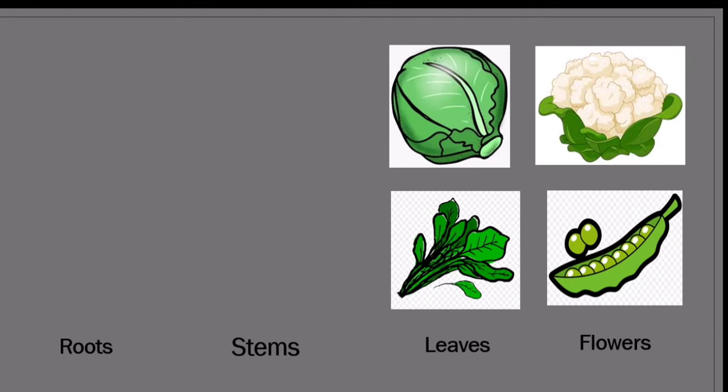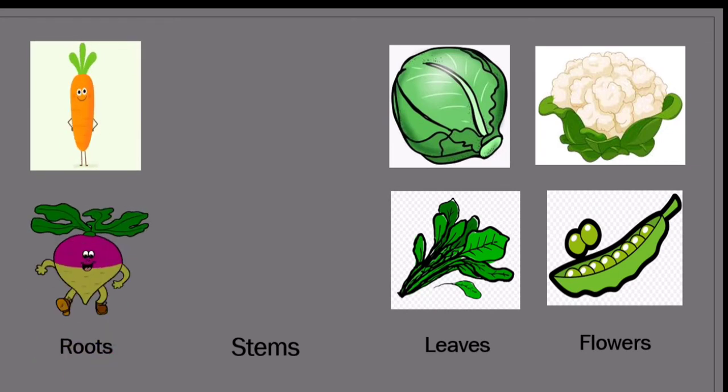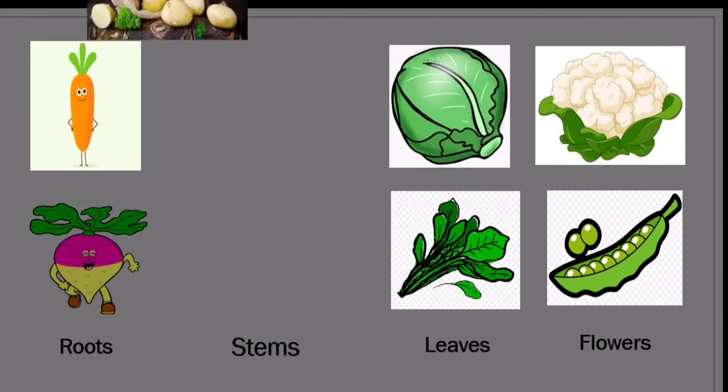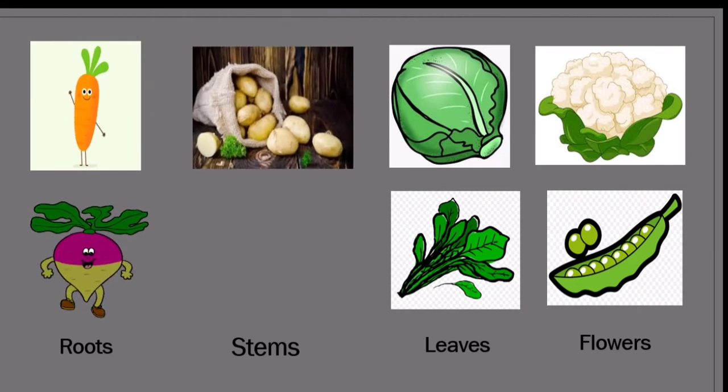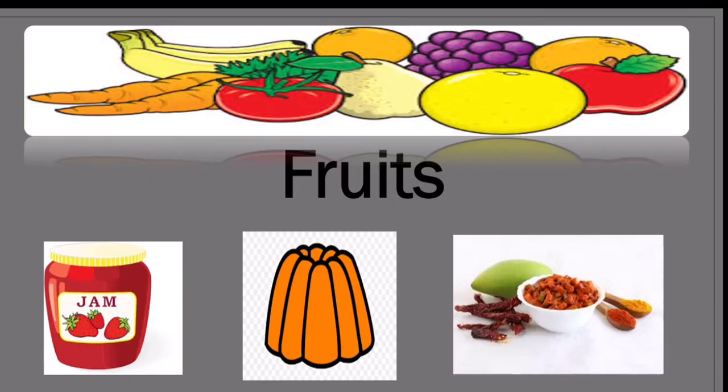Flowers: cauliflower and peas. Two examples of roots are carrot and turnip. They are grown under the ground. Similarly, two examples of stems are potato and ginger. We all love fruits, right? So fruit can also be used in the form of jam, jellies, pickle, juice, milkshakes and many more ways.